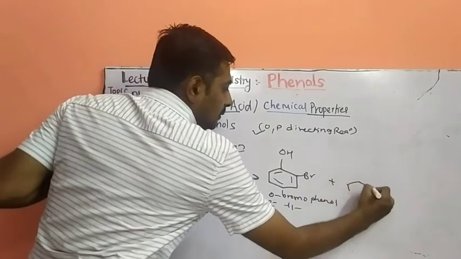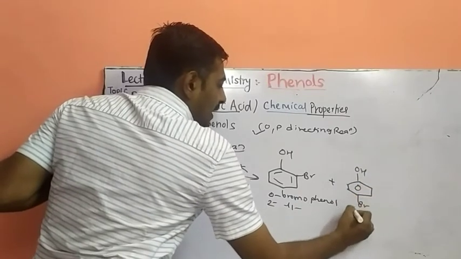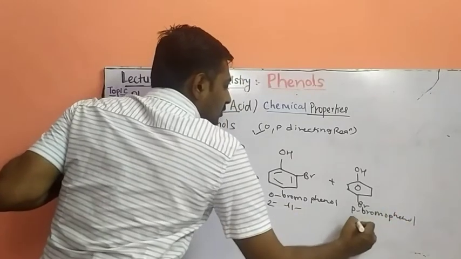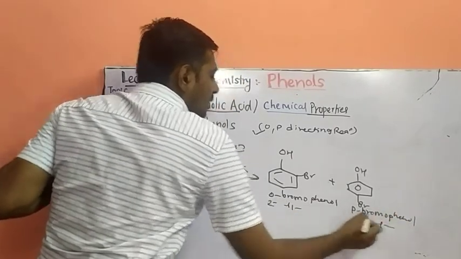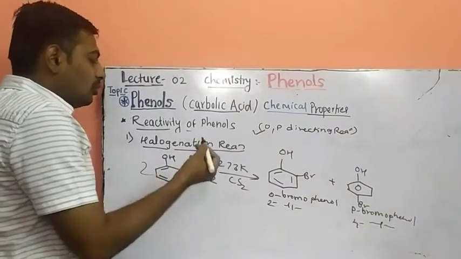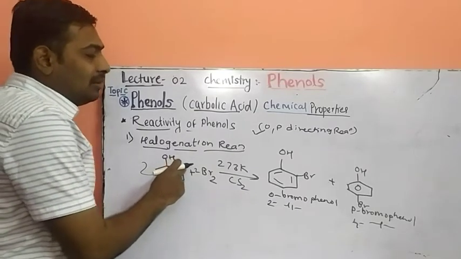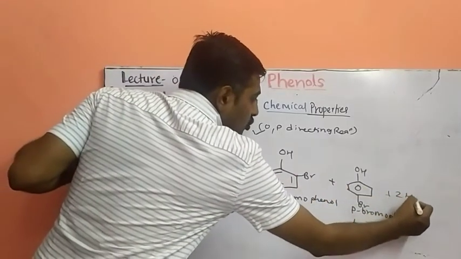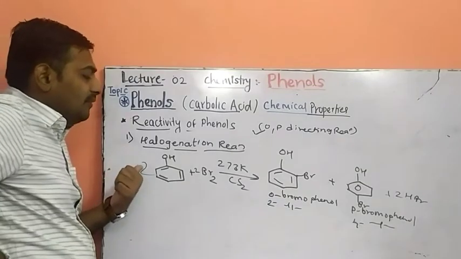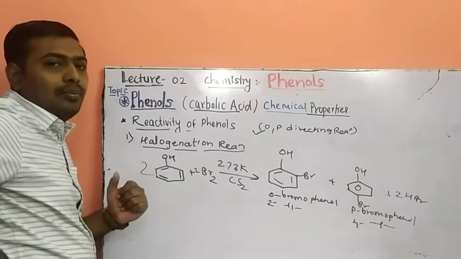And para-bromophenol, or 4-bromophenol, as the other product. How many molecules of phenol are required? Two molecules of phenol are required. A hydrogen atom gets substituted with bromine and one HBr is formed as a byproduct, so two molecules give 2 HBr as a byproduct. When phenol is reacted with a bromine molecule in carbon disulfide, it gives ortho-bromophenol and para-bromophenol.